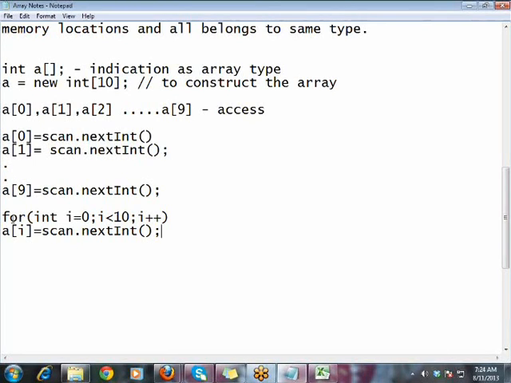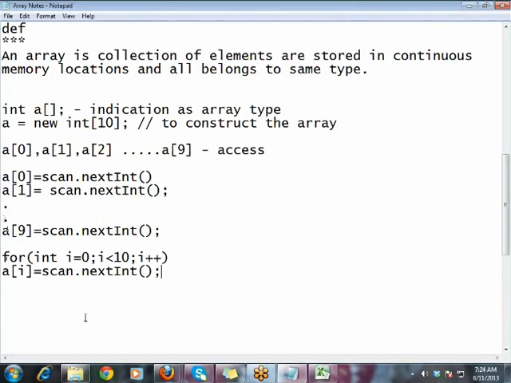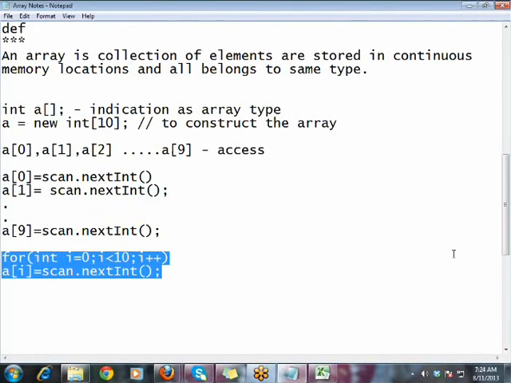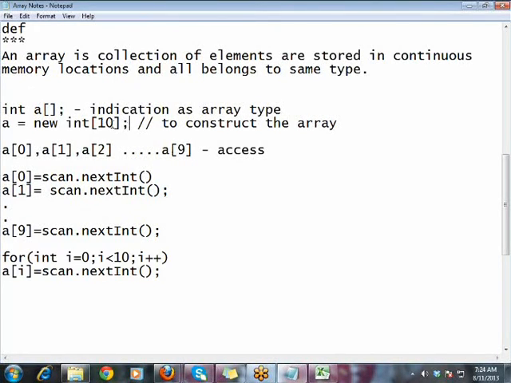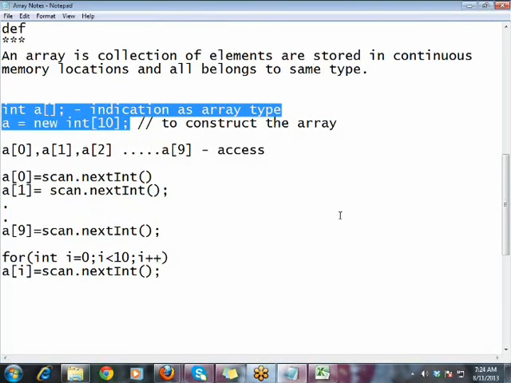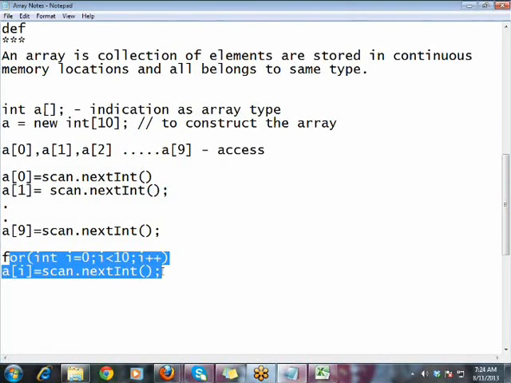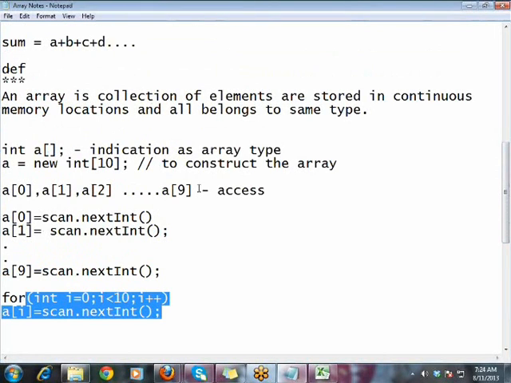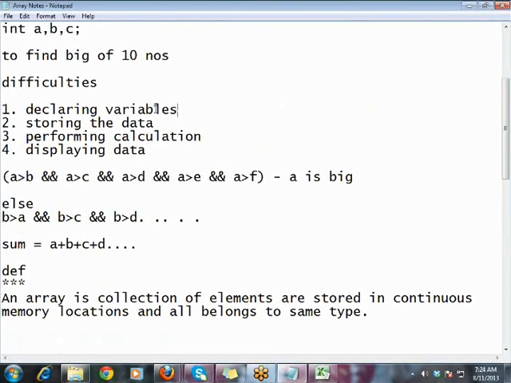That's it. If you need to read 100 values, just change the range from 10 to 100. Simple two-step code to read the data. This is again two-step code to declare and two-step code for reading the data. So even for 100 values or 1000 values, this statement will be reading the data. So declaration of variables became easy and storing the data became easy.